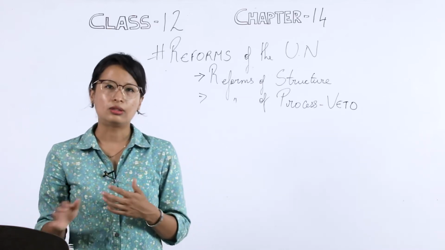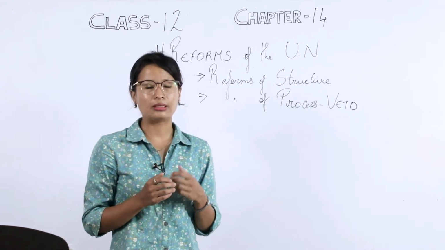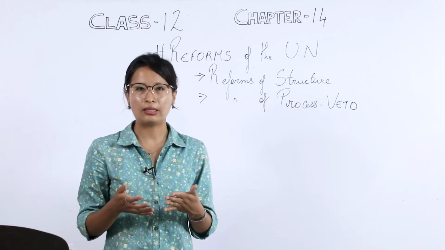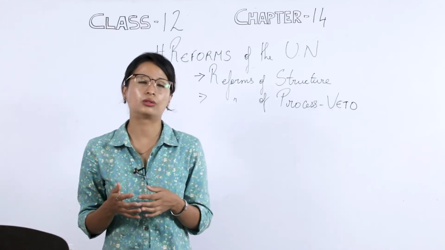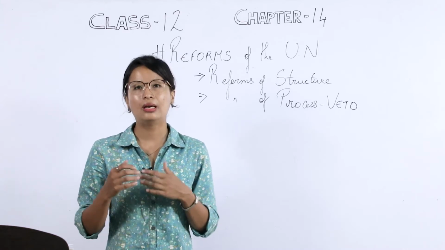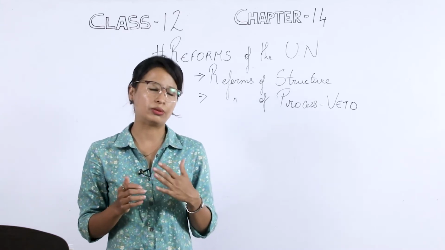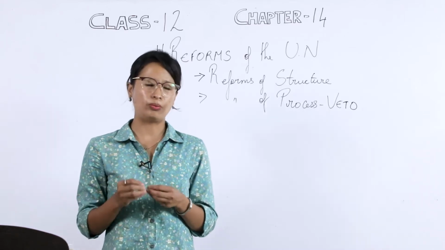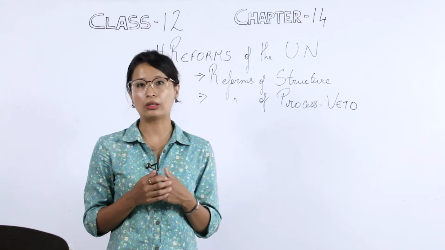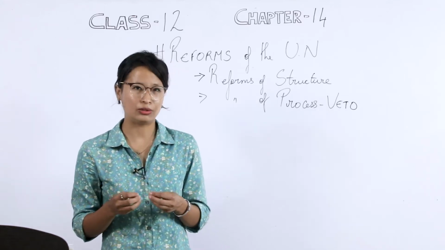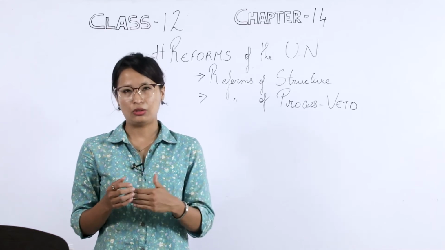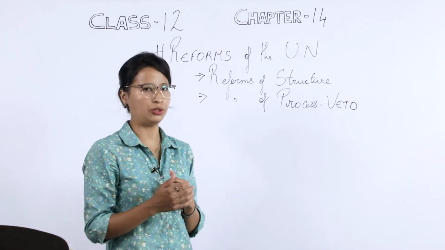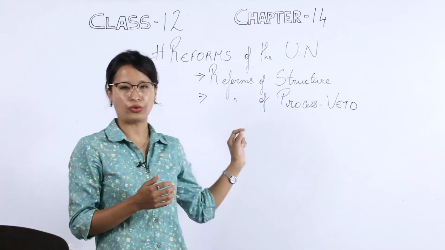Now, the size and composition of the UNSC reflect the political realities that existed in 1945. When the United Nations came into being in 1945, there were around 51 original member countries, and around 5 permanent members, so it was somewhat a balance. Now, with the addition of new countries, at present we have around 193 members. But with this addition, there has been no increase in the permanent members of the Security Council. So there is a need to reform the structure.